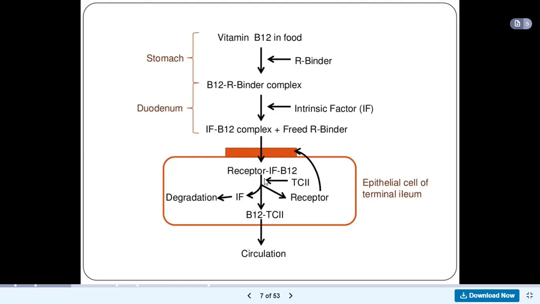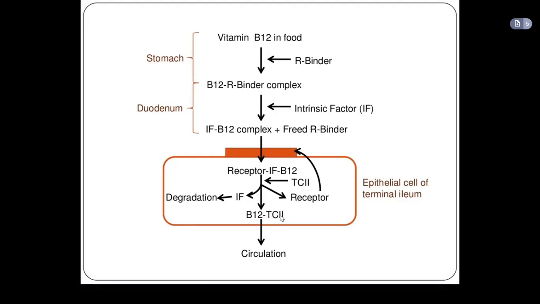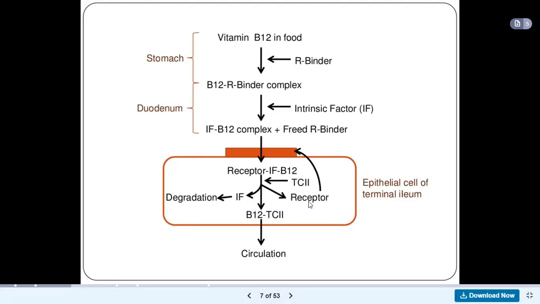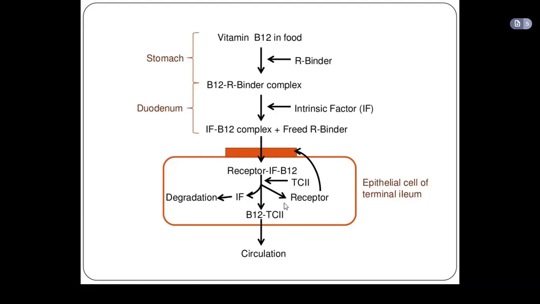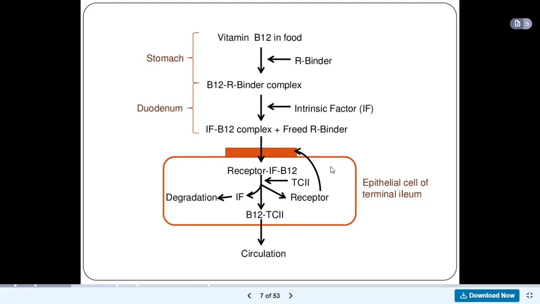And then we have three transporters here: TC1, TC2, and TC3. But the one we need for absorption in the intestine, the terminal ileum, is TC2.